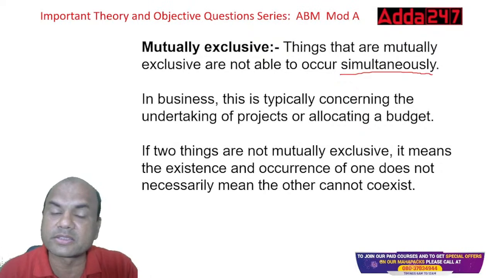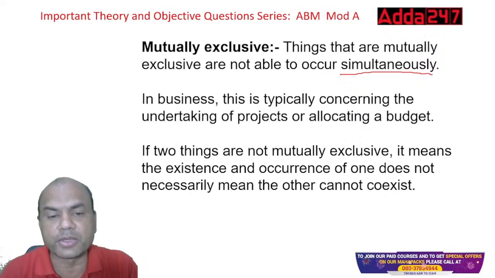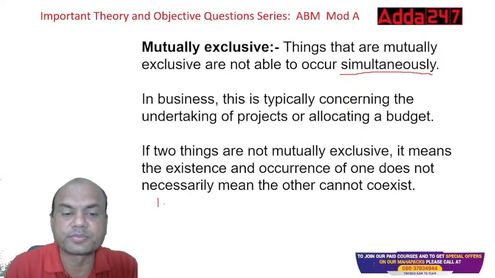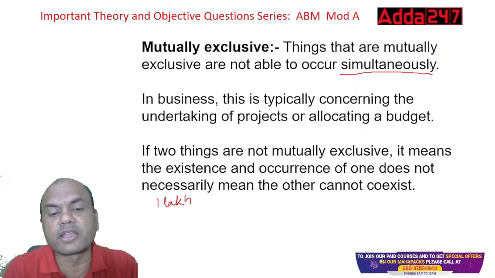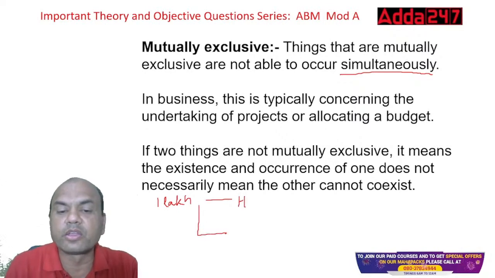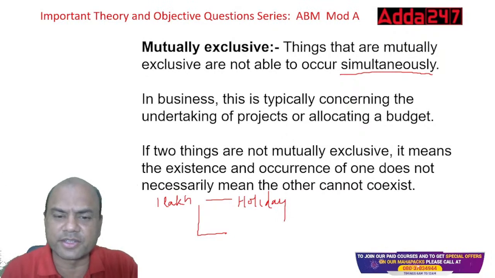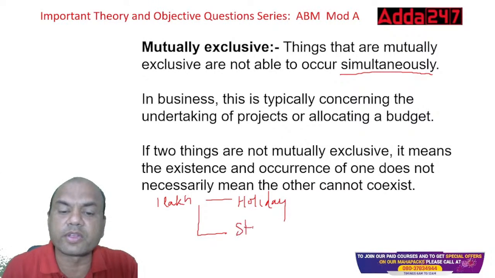Now, what do you mean by this? Suppose I ask you one question. If you have 1 lakh rupees, and you can give it for either of two projects. One is a holiday. You want to go on a holiday. Or second, your studies.